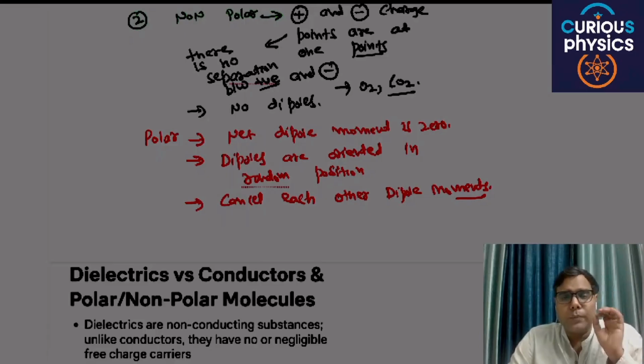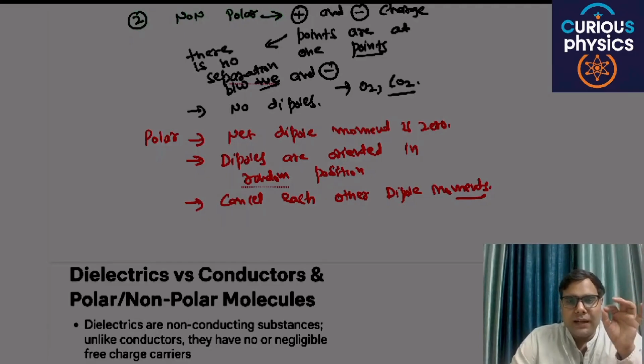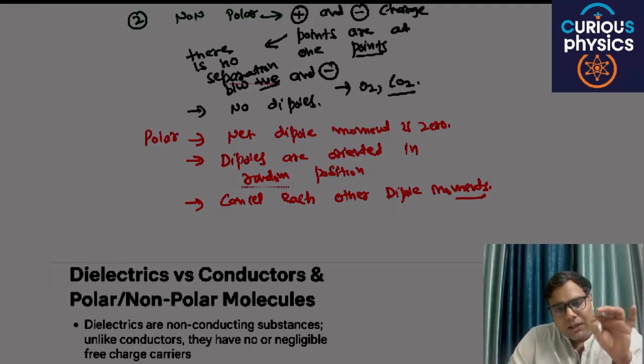In case of non-polar, there are no dipoles because positive and negative charges are situated at one place. But in case of polar, there is a distance between the positive and negative charges. That's why there is a formation of dipoles, but the dipole moment is zero because the dipole moment of every molecule is cancelled by the dipole moment of the others, because all are randomly oriented.